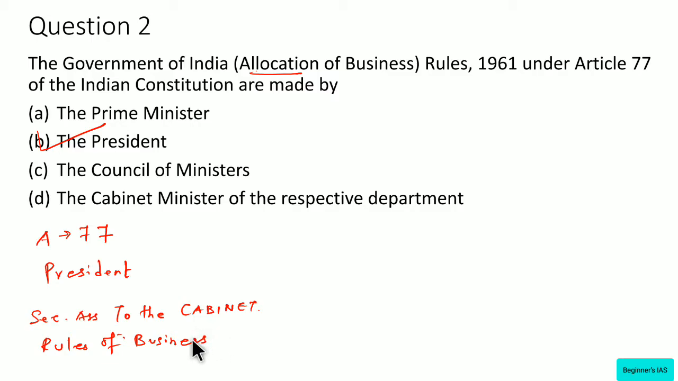Also note that the Cabinet Secretary is responsible for the administration of the Government of India Transaction of Business Rules 1961 and the Allocation of Business Rules 1961, facilitating the smooth transaction of business in ministries and departments. One has to know information about this also. So let us move on with question number 3.